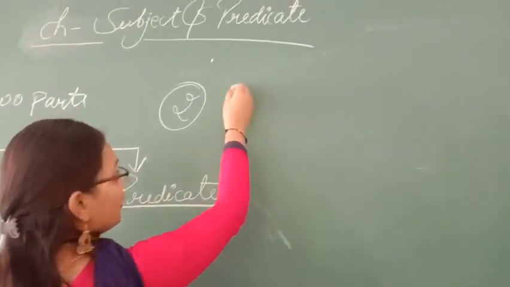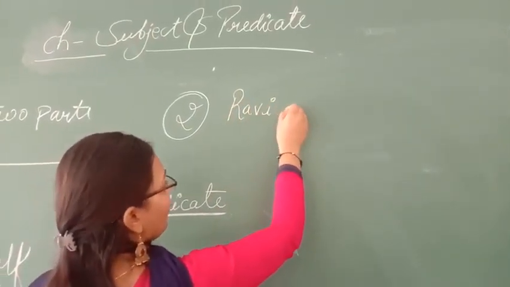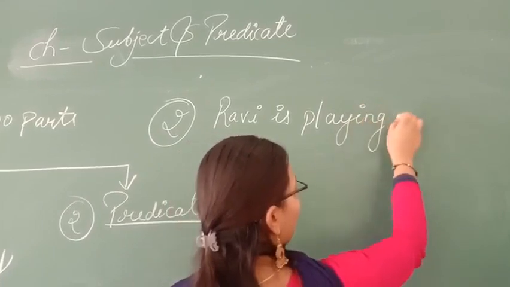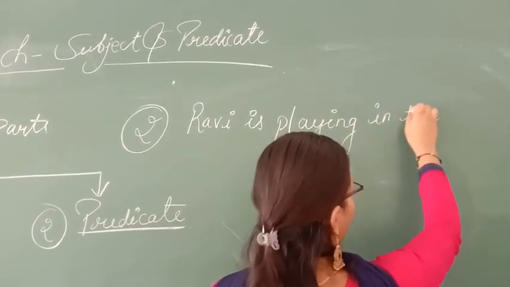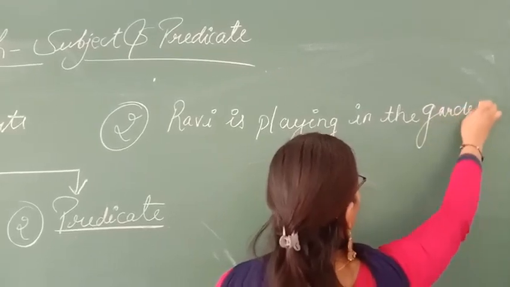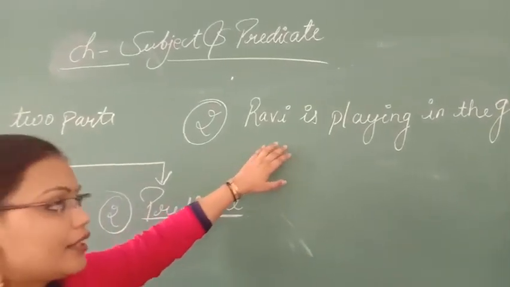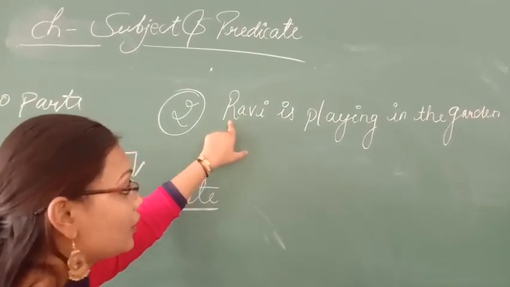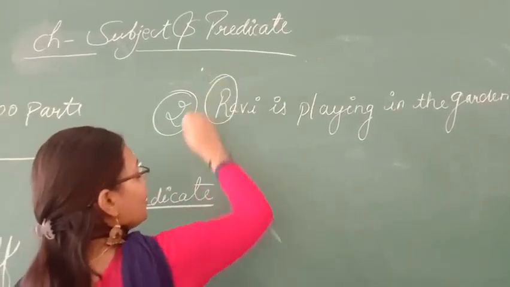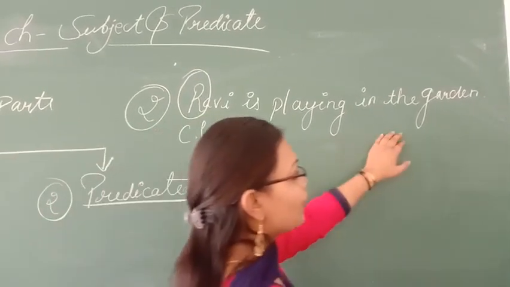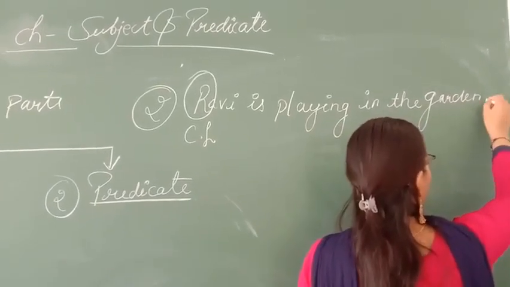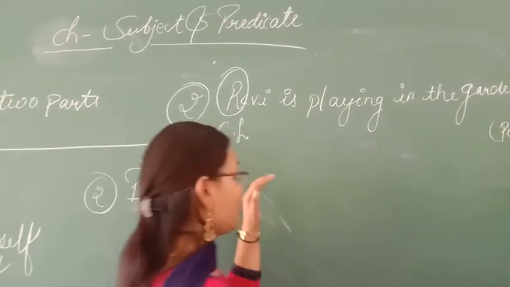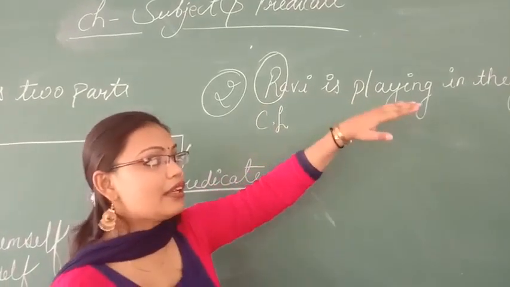Another sentence is: Ravi is playing in the garden. Now, you can see this sentence. It is made up of a group of words, and the sentence starts with a capital letter, that is Ravi. Here you can see this is a capital letter. Then it is giving you the complete meaning, and it ends with a full stop, that is your punctuation mark. Right? Now, here again I will explain it.